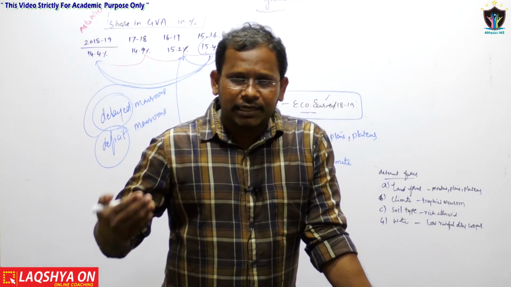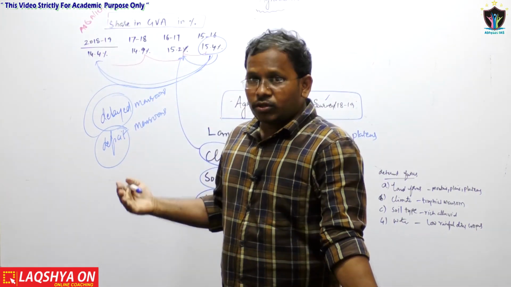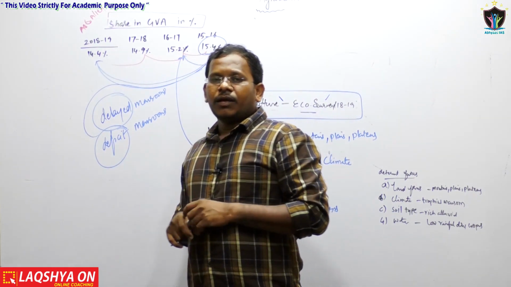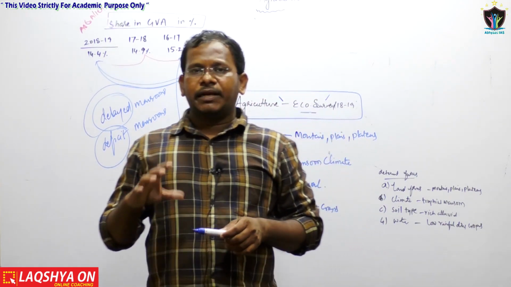Based on these determinants, the agriculture growth, the agriculture contribution and the agriculture pattern would be there in a particular country.